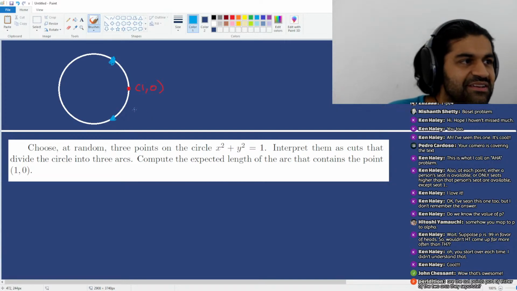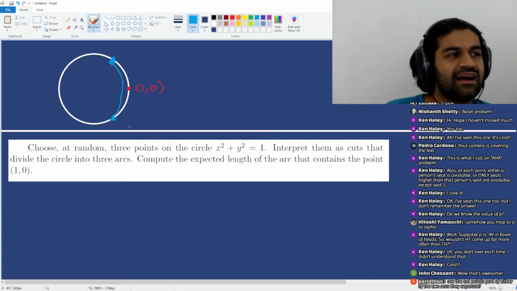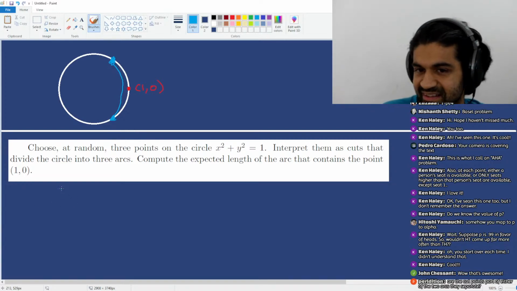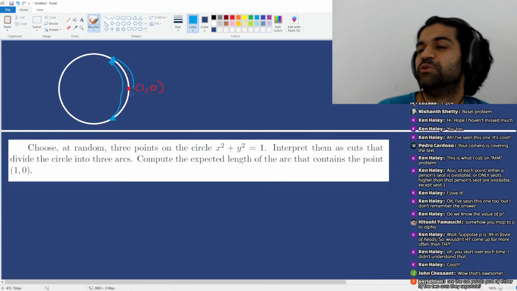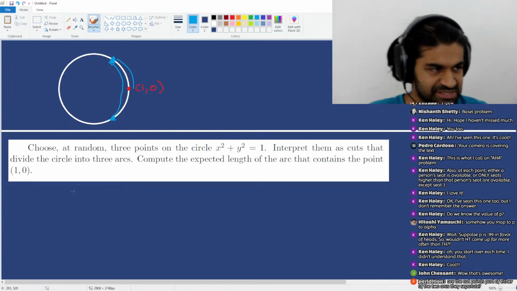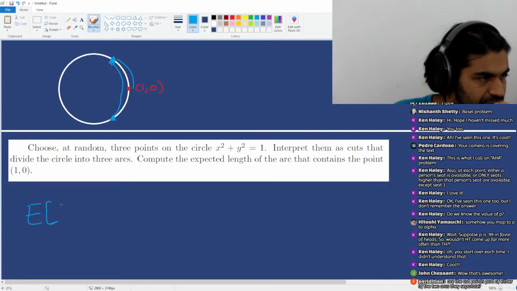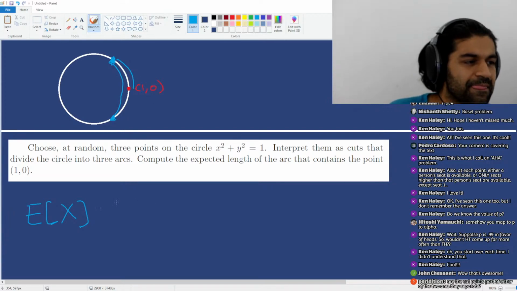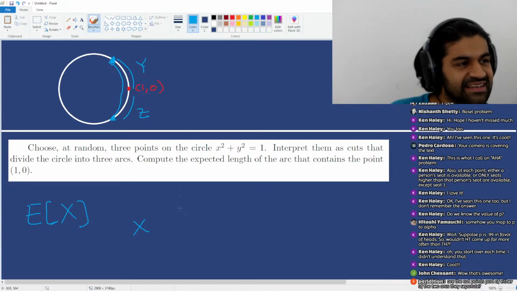So one thing to note is that the expected length of this arc should be just twice the expected length of this length over here, from this point to (1, 0). I'm not saying that this picture is symmetric, but if x is the length of the whole arc, and let's say this is y and this is z, then x is definitely equal to y plus z.